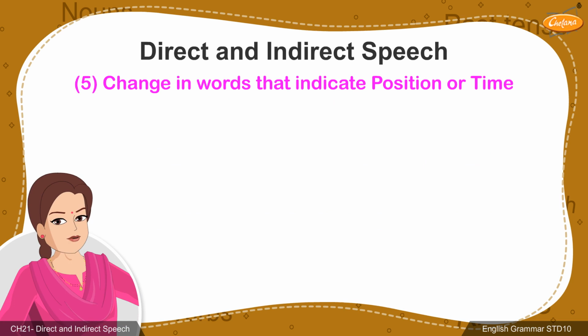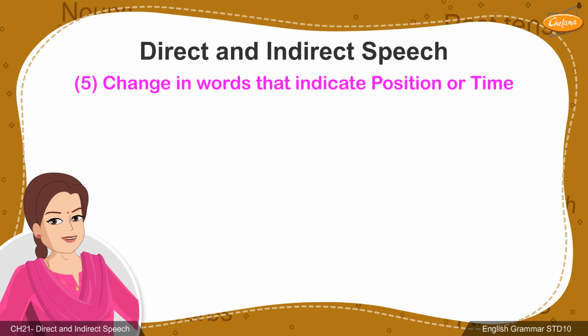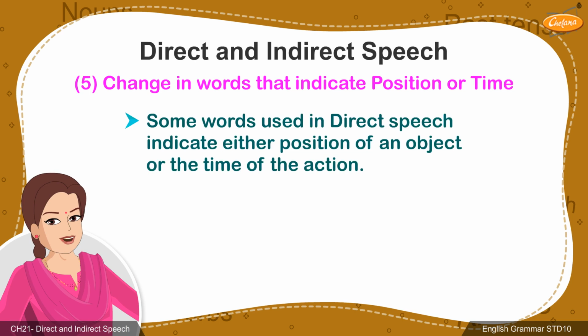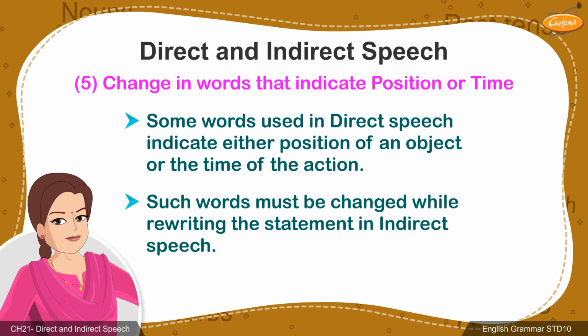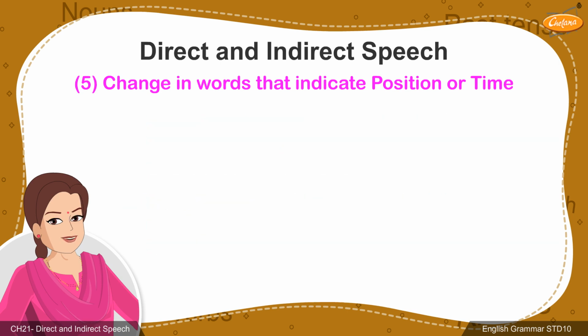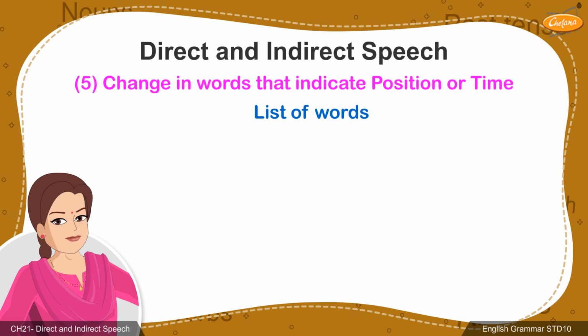The fifth rule is related to change in words that indicate position or time. Some words used in direct speech indicate either position of an object or the time of the action. Such words must be changed while rewriting the statement in indirect speech. Let's have a look at the list of words that undergo a change.